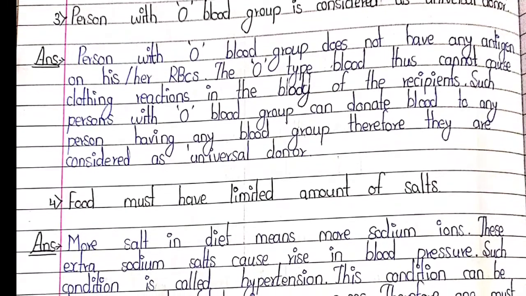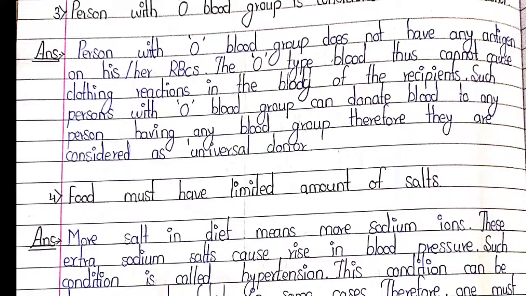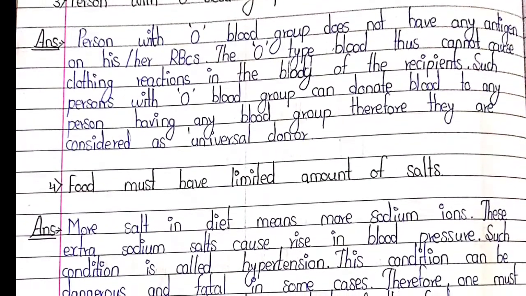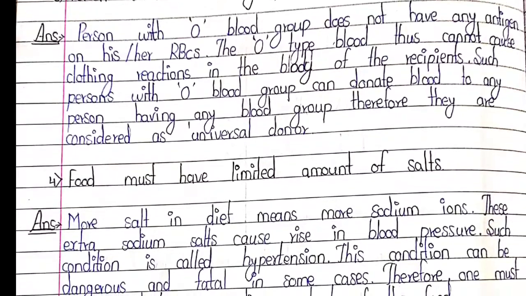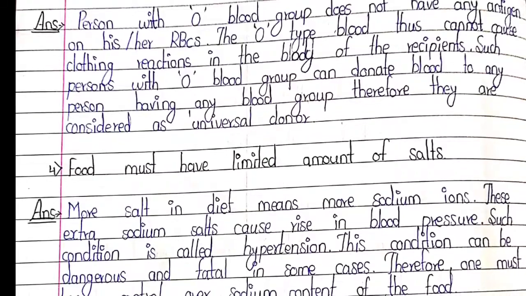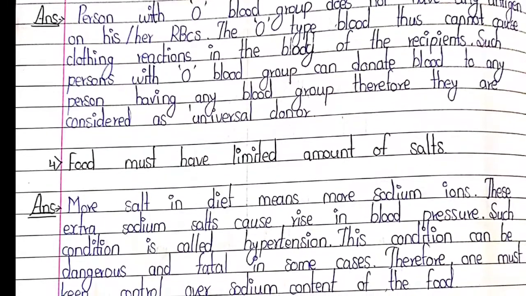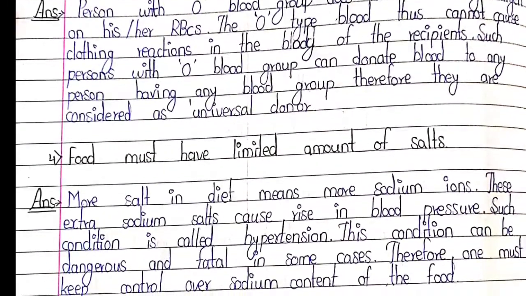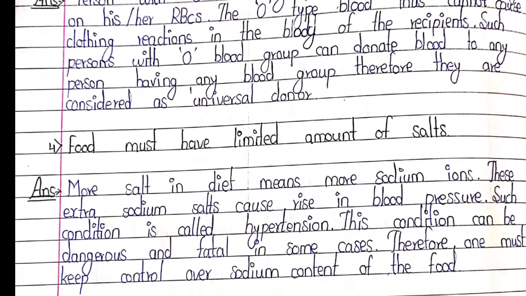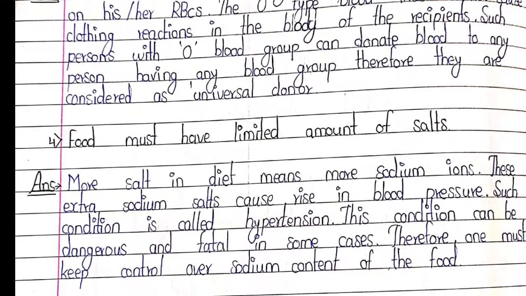Fourth point, food must have a limited amount of salt. More salt in diet means more sodium ions. These extra sodium salts cause a rise in blood pressure. Such a condition is called hypertension. This condition can be dangerous and fatal in some cases. Therefore, one must keep control over sodium content in the food.